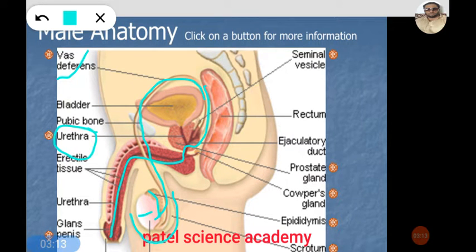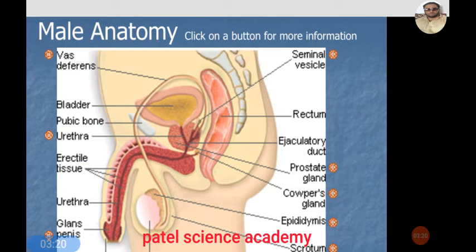But before it continues into the urethra, at some junction there are three accessory glands that join this tube. Accessory gland number 1 is the seminal vesicle.